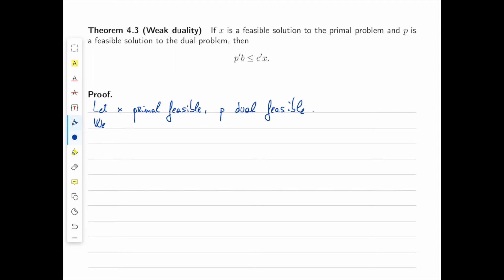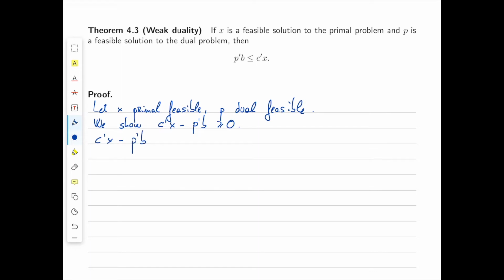So we show c transpose x minus p transpose b greater than or equal to 0. Of course, they're equivalent. So let's write down c transpose x minus p transpose b.